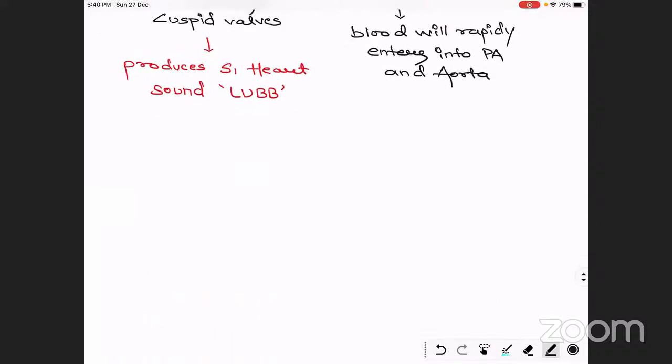So now we are moving to the next stage of the cardiac cycle, and that is called the ventricular diastole. We have already talked about the ventricular systole. Now we are going to talk about the ventricular diastole. Under the ventricular diastole, there come again two steps. First comes the isometric relaxation.